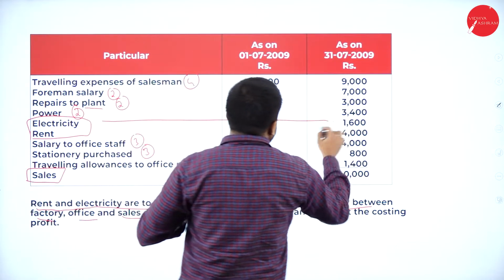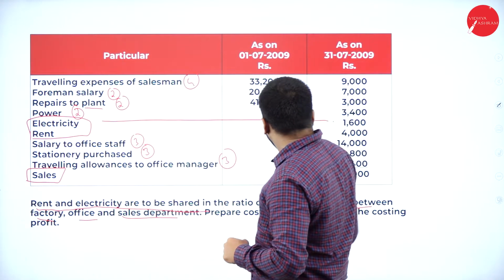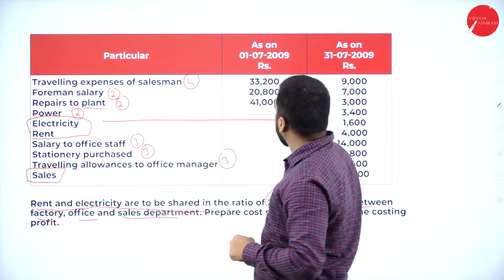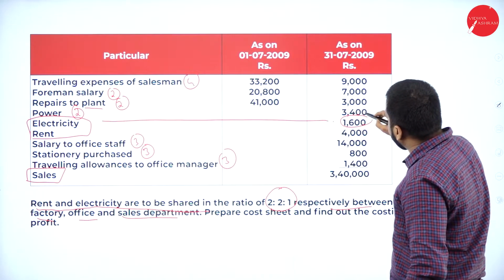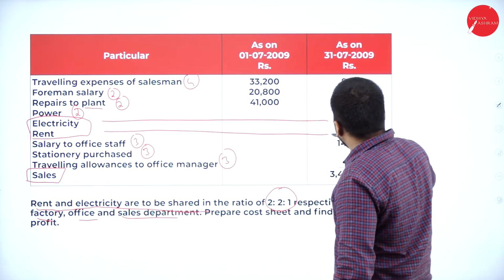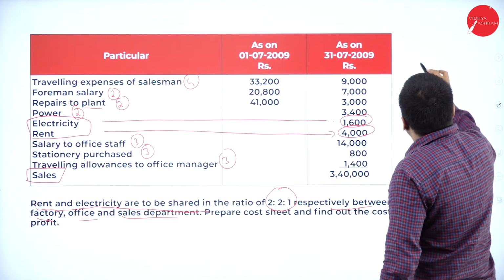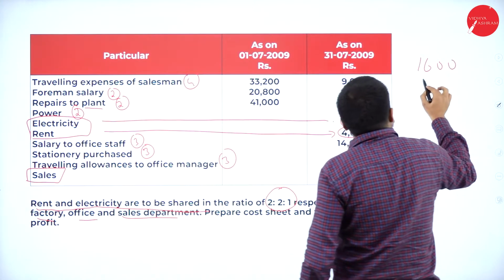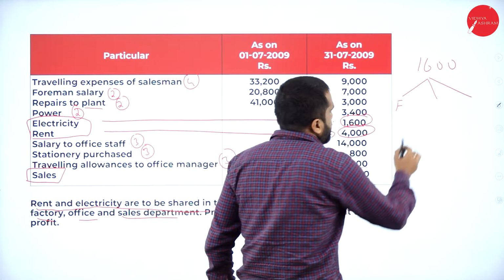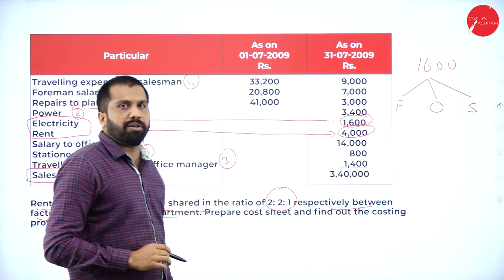The electricity will come under what? 1, 2, 3, 4, 5. Yes, we got 1600 as electricity, 4000 as rent. So what we are supposed to do: 1600, this will be factory, this will be office, and this will be selling and distribution.